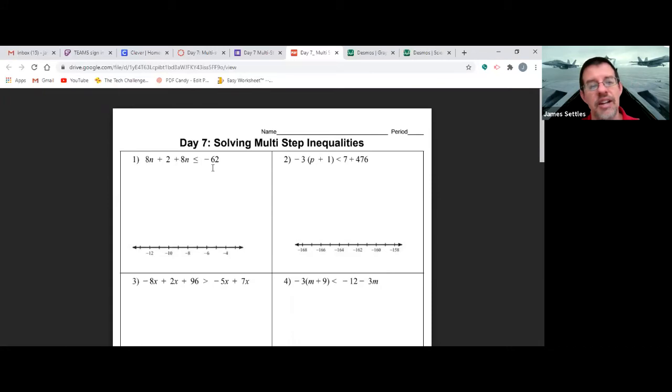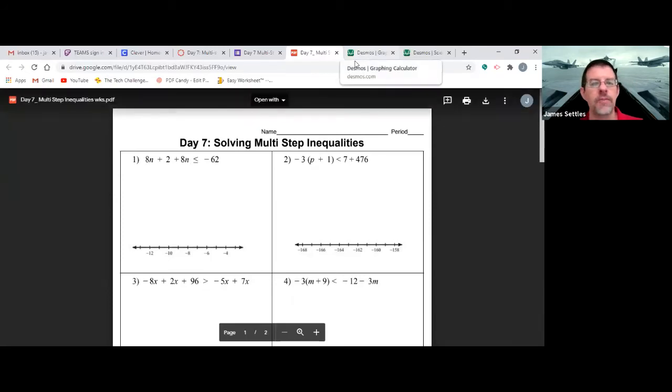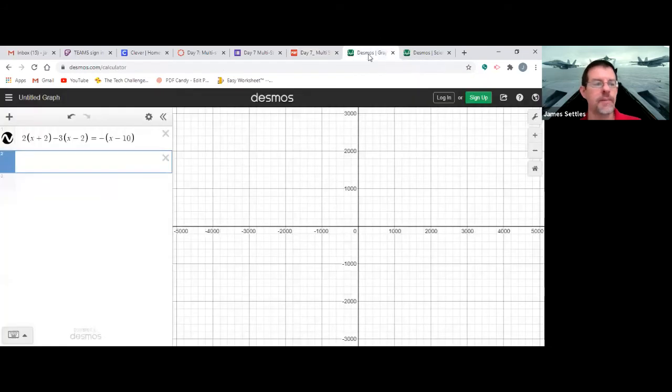So here's the trick that we're going to do here. We're going to put this in the Desmos calculator, but instead of putting the inequality, we're going to put an equal sign. Now, it's not going to give us the exact answer, but it will tell us the number on the end, okay? And so I'm going to go put this into the Desmos calculator real quick.